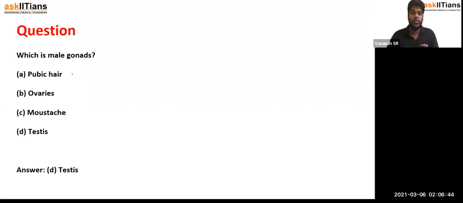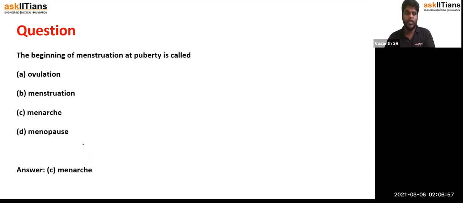Which is the male gonad? Pubic hair is actually present in both male and female, and the ovary is the female gonad. Mustache is just the facial hair, and testis is the male gonad. Okay, testis is the male gonad. Next, the beginning of menstruation at puberty is called ovulation. Ovulation is the release of an egg, so definitely no. Menstruation is bleeding, not the starting. And menarche is the initiation of bleeding, so that's the answer. And menopause is the stoppage of bleeding. So it is menarche. That's the answer.